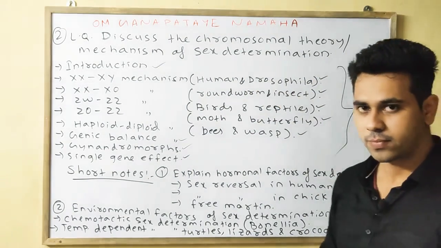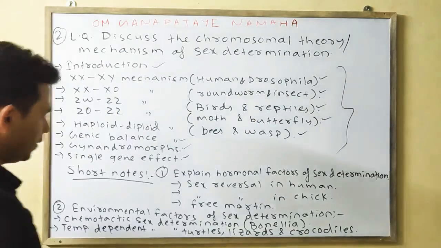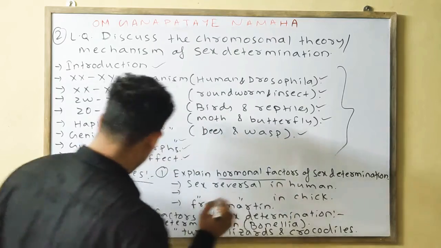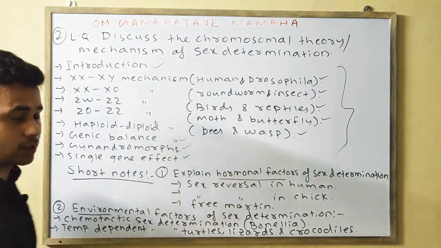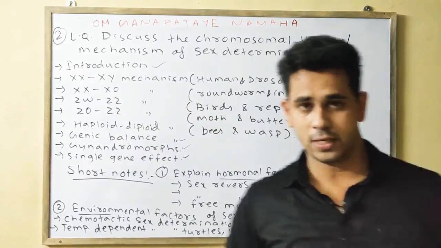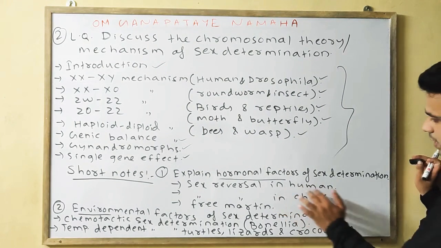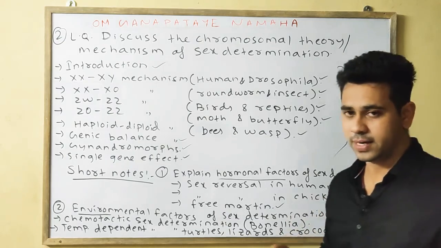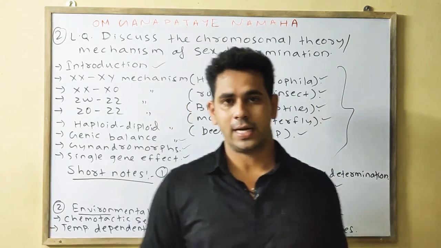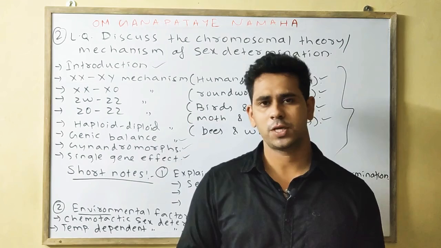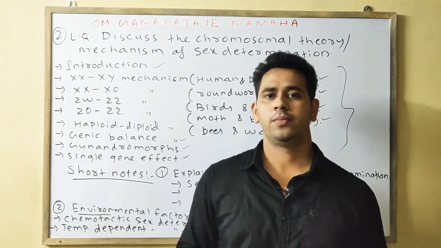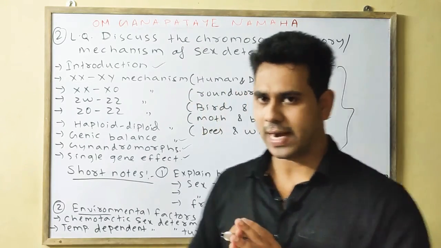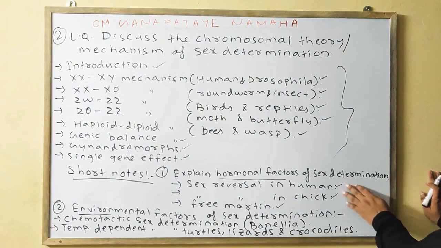Lastly, the short notes. There are two important short notes. One is the hormonal factor, the other is the environmental factor. If hormonal factor is asked, then you will write about sex reversal in humans, sex reversal in chicks, and lastly the freemartin. You know, freemartin means the birth of twins of the opposite sex, in which the male is normal and healthy but the female is sterile and has some male characters, seen in cattle. So you write these three points.